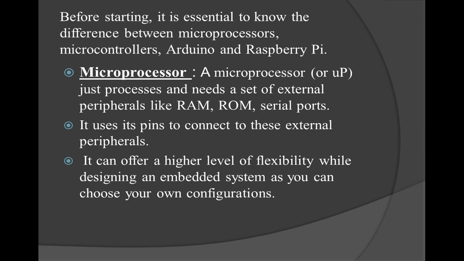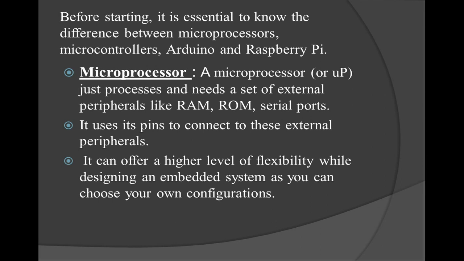now let us see what exactly the difference is between microprocessors, microcontrollers, Arduinos and Raspberry Pis. As we are saying, these are all controllers which we are going to use in embedded systems. But what exactly is the difference between these four? Let us see one by one in detail.